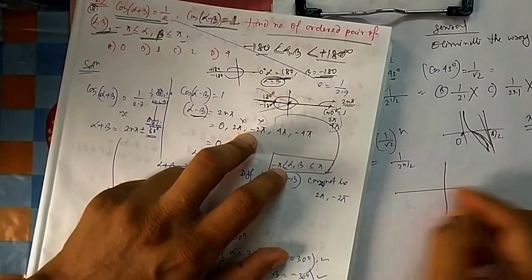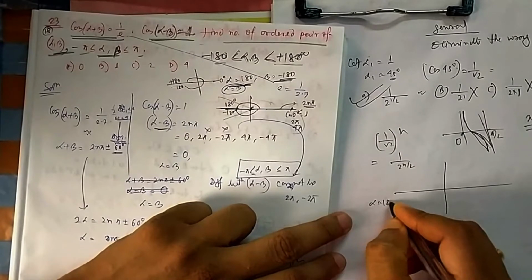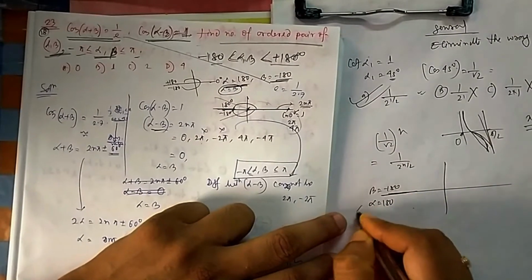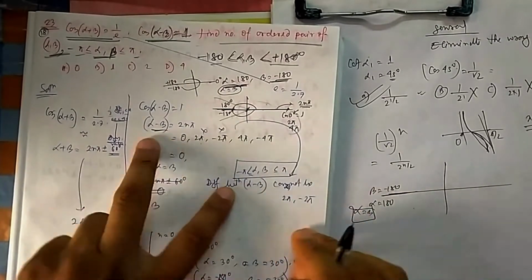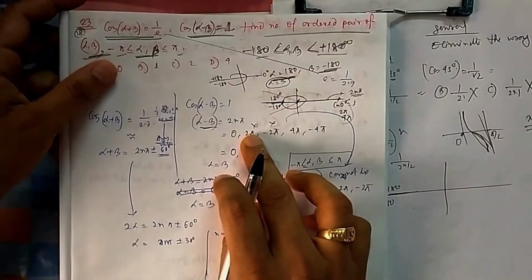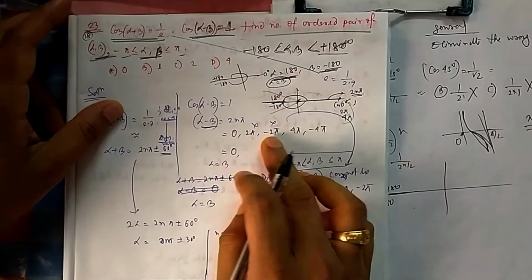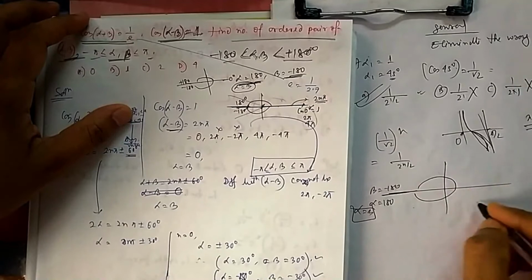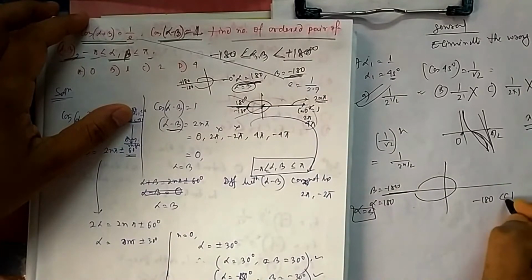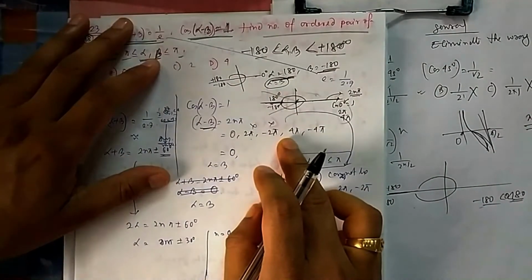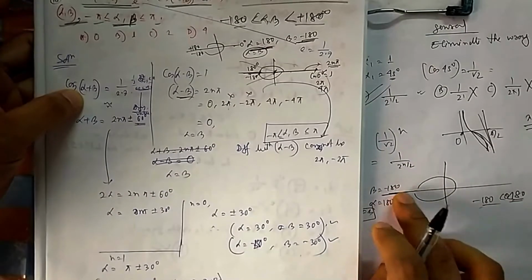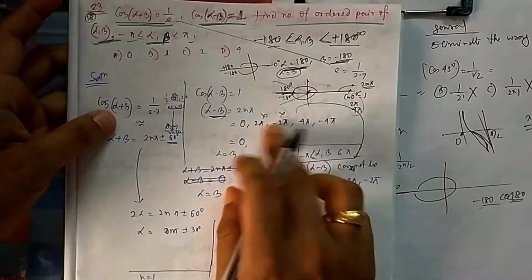That comes from 0 itself, so it doesn't give me anything extra. Forget about 4 pi and minus 4 pi; that will never come because your angle should be between minus 180 and 180. You cannot go up to 720. You can reach up to 360, but 360 means both are the same.